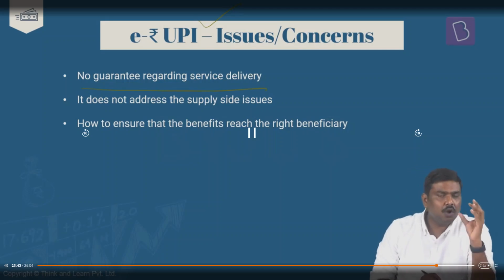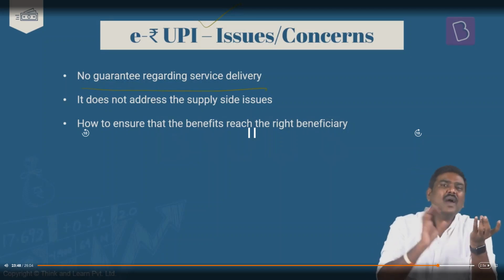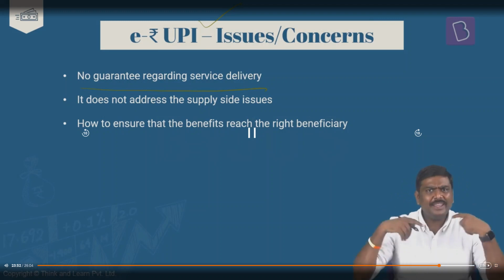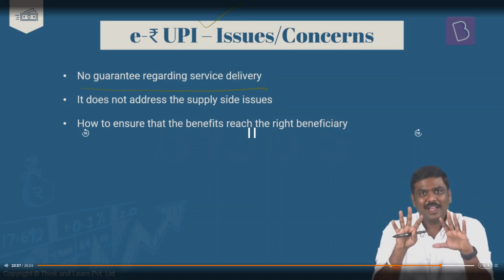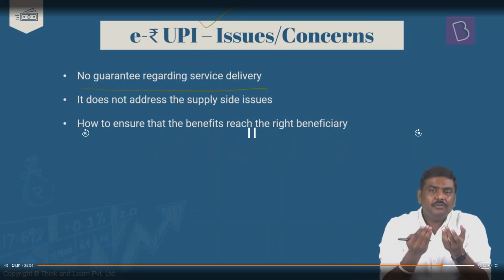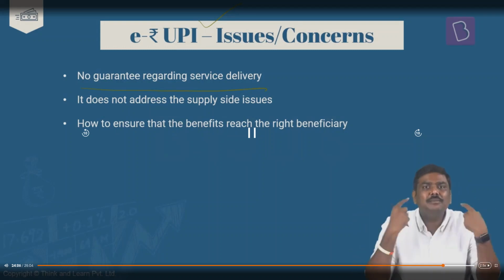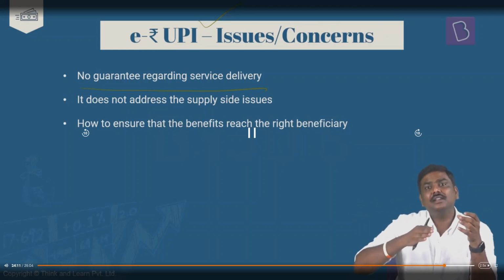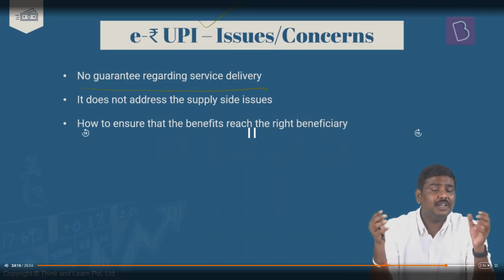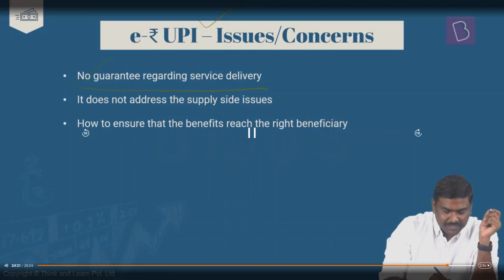Means what? Imagine the government of India sent an EUP voucher to me. Using that EUP voucher, I can get vaccinated in the hospital. But what if in the vicinity of 20 kilometers there are no hospitals which are providing vaccination? I can understand the problem here. The voucher has reached me, but from which place do I redeem this particular voucher? That place, the service provider, is not in my vicinity. So in case of EUP, it will basically ensure that the right beneficiary will get the voucher. But where does he use the voucher if there is no service provider in the vicinity? That is a problem. It is not a guarantee regarding service delivery.